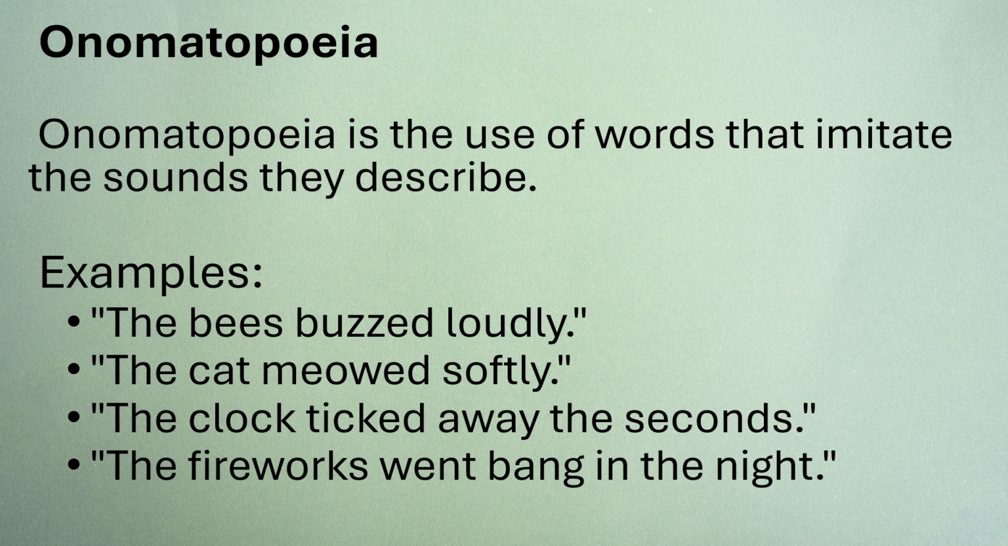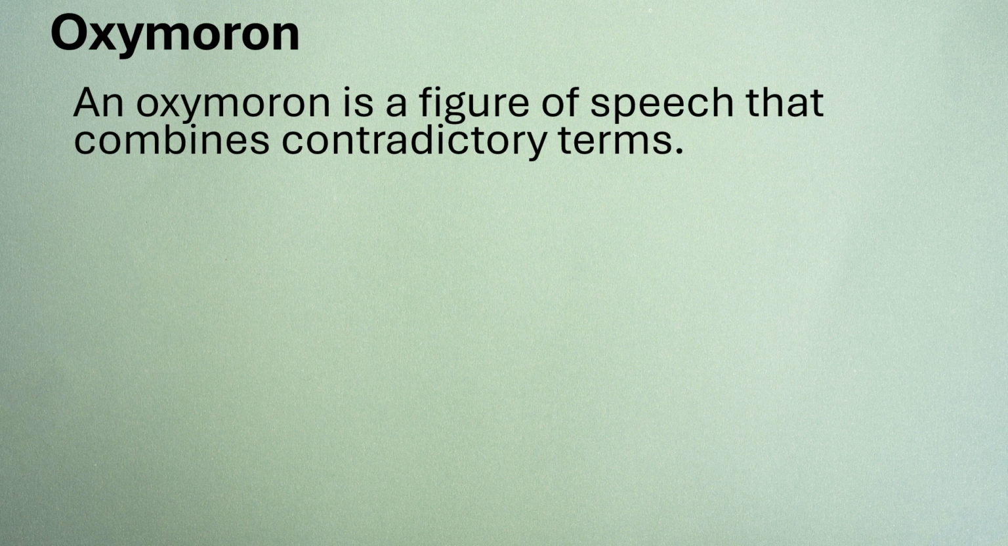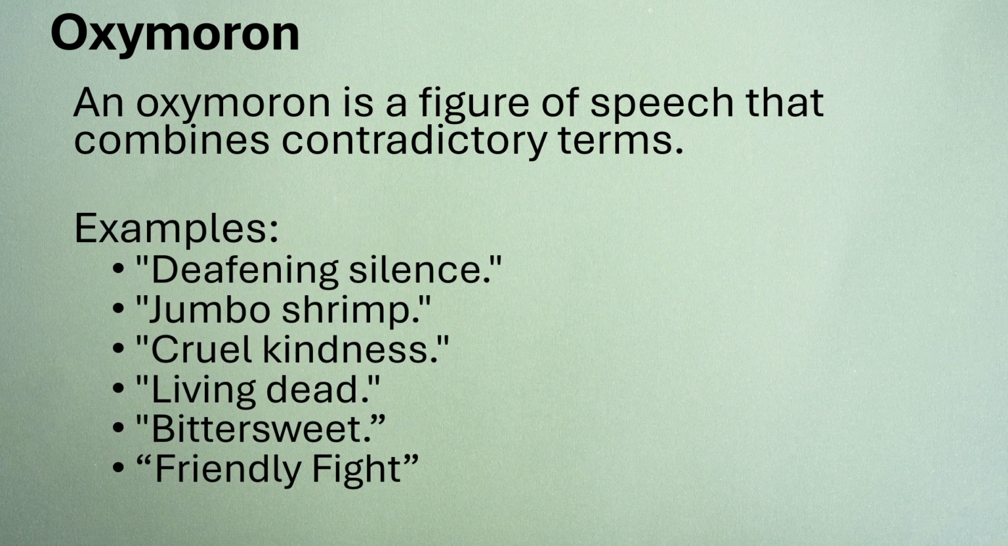Let us now move on to oxymoron. An oxymoron is a figure of speech that combines contradictory terms. Here you can see two contradictory terms are combined. Examples: deafening silence, jumbo shrimp, cruel kindness, living dead, bittersweet, friendly fight.